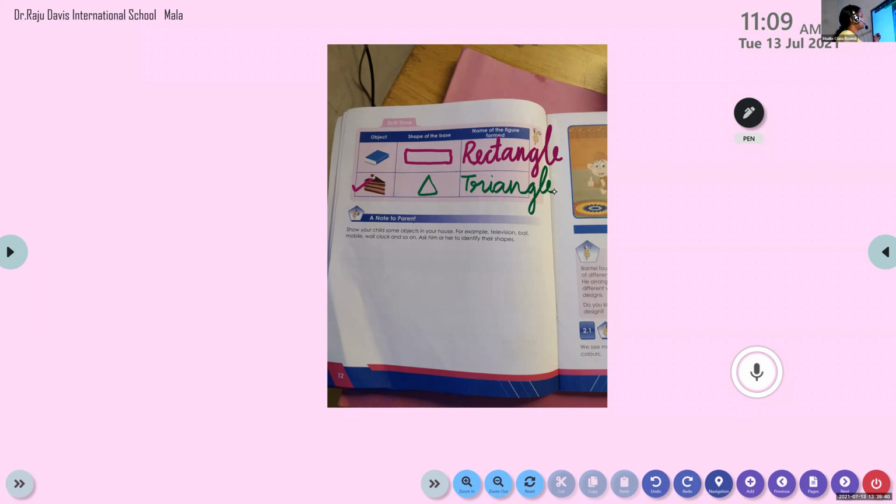So now it's time to wind up the session. The same notes I will forward in the group also. So those who have any network issues, you can complete later. But you have to study well for Thursday's class test. You have to study from the notebook and the textbook. It's very simple, but you have to know the spelling and all. So let me stop sharing.